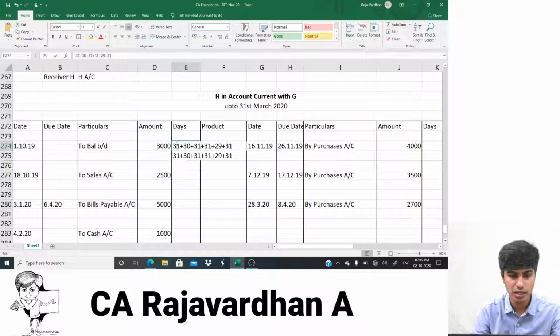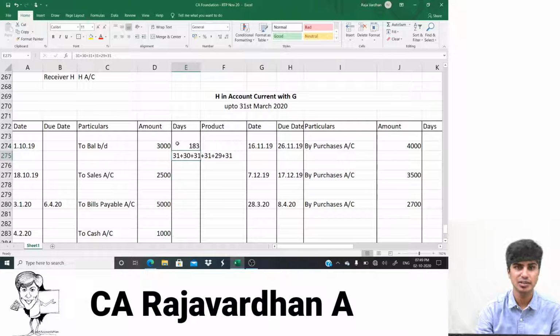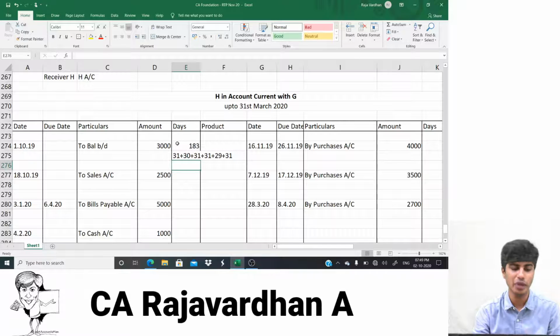You get that? So how many days will it come to? It will come to 183 days. Perfect. It's a leap year. For half year, it will be 183. If it is a non-leap year, it will be 182. Perfect. Okay. Now let us go to the next transaction.